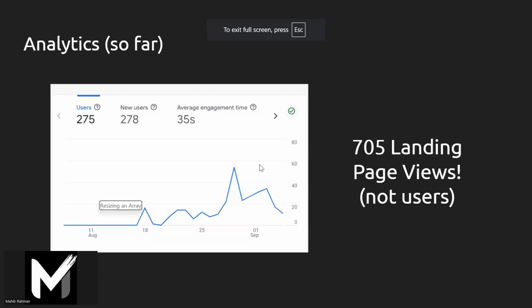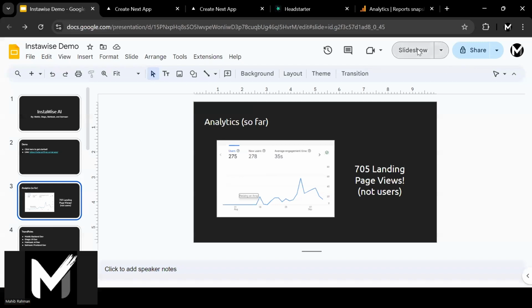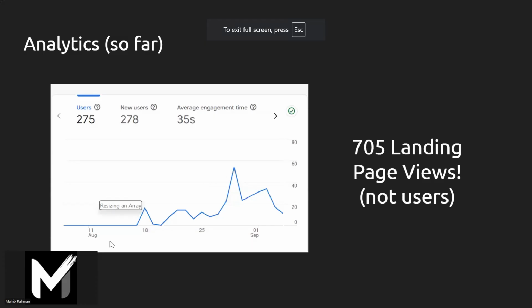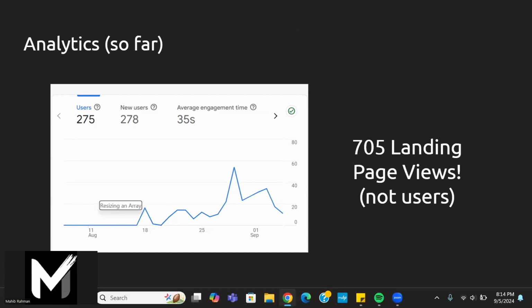All right. So the analytics so far is that we have 275 users, and this is as of September 5th. So this is probably projected to increase. Maybe we're thinking probably 300 plus users. We unfortunately couldn't get 1,000 users by the end of the fellowship, which is fine though, because we believe there's a lot of potential for this project, and we're gonna keep on promoting it on social media sites and relevant communities that might need our social advice bot. We also got 705 landing page views, but just keep in mind that these are not users, however.